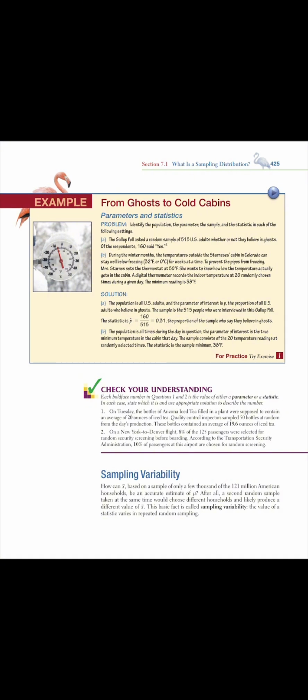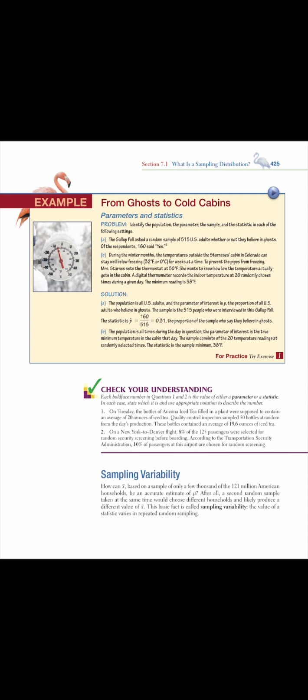Solution. A. The population is all United States adults, and the parameter of interest is p, the proportion of all United States adults who believe in ghosts. The sample is the 515 people who were interviewed in this Gallup poll. The statistic is the proportion of the sample who said they believe in ghosts, which equals 160 divided by 515, or approximately 0.31.